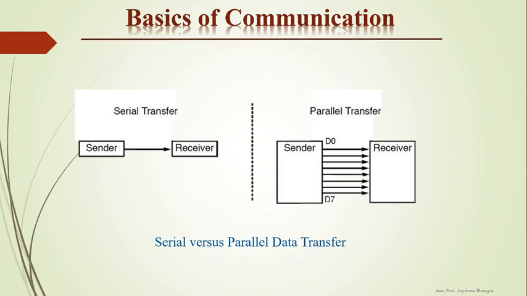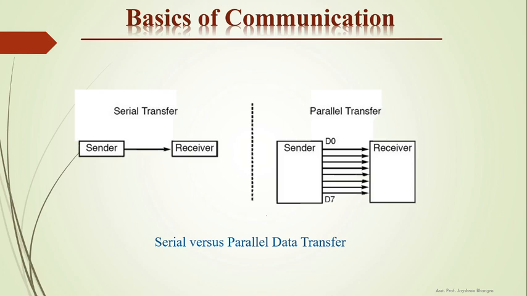But to transmit these 8 bits of data, we require 8 wires. As the number of bits increases, the number of wires required to transmit that data will also increase. Parallel transfer is fast, but it is useful for a short distance.